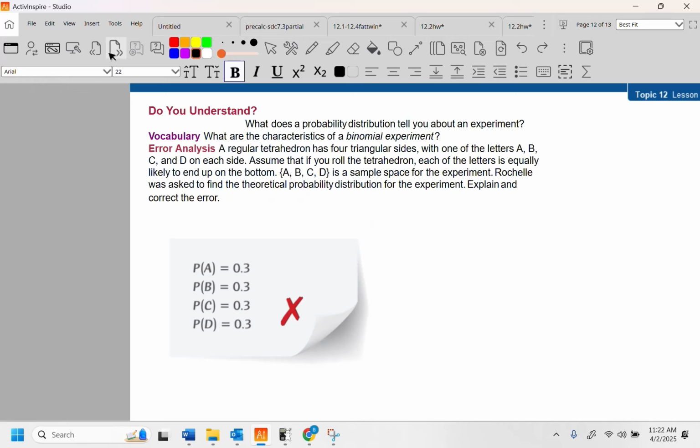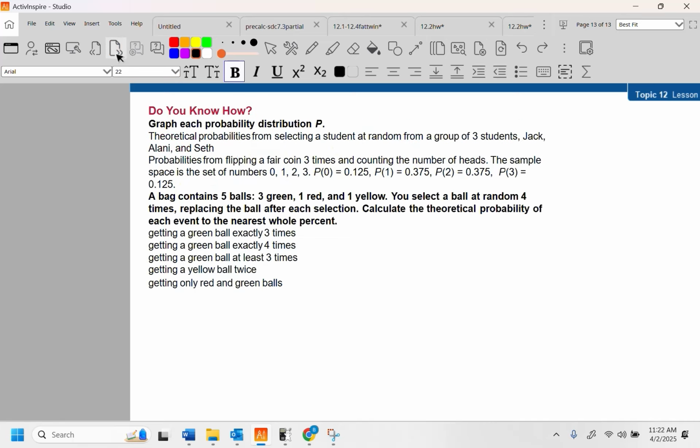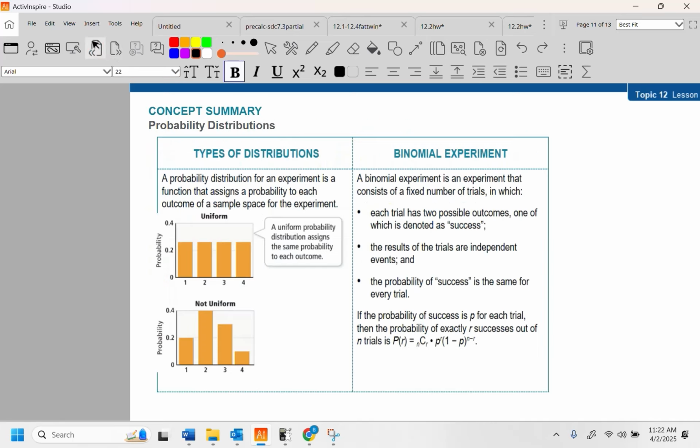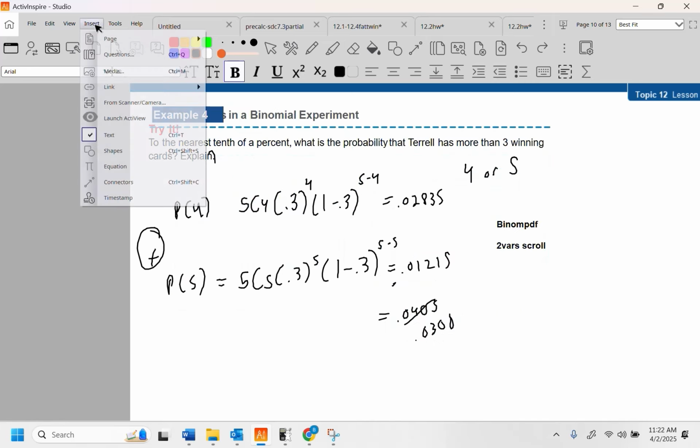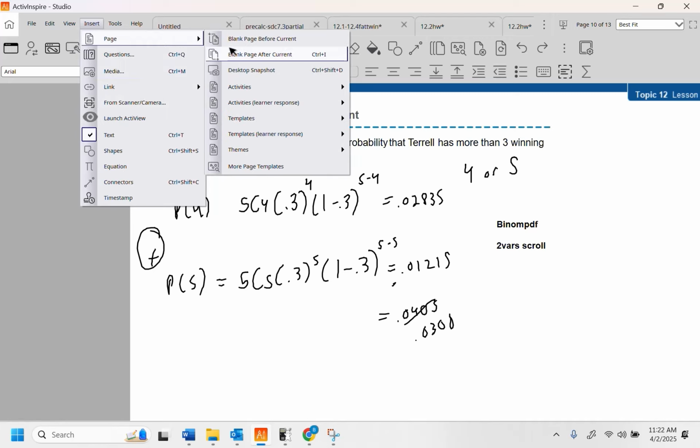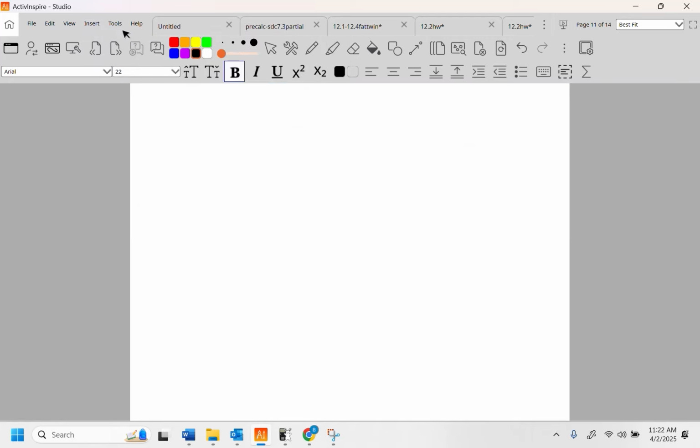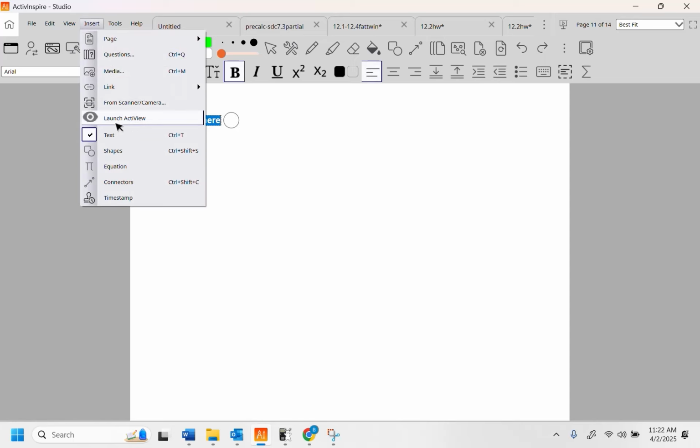All right, so let's see here. Here's a do you understand? I don't know if I want to do that one. That probably needs to be thrown out. Let's do something else here. Let's make up a question real quick. And let's just do something simple here.